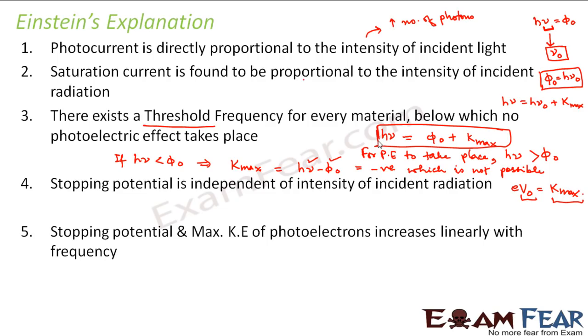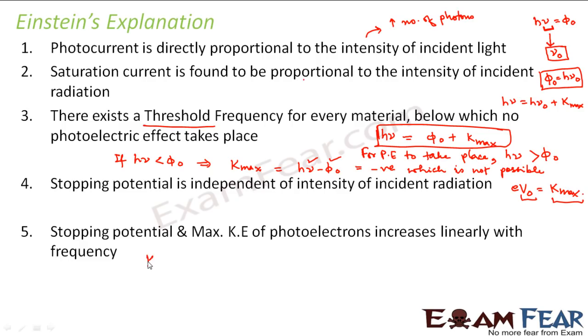Stopping potential and maximum kinetic energy of photoelectrons increase linearly with frequency. That is very clear from the equation. Kinetic energy is directly proportional to nu, that is frequency, and kinetic energy is directly proportional to stopping potential, so the stopping potential is also directly proportional to nu.